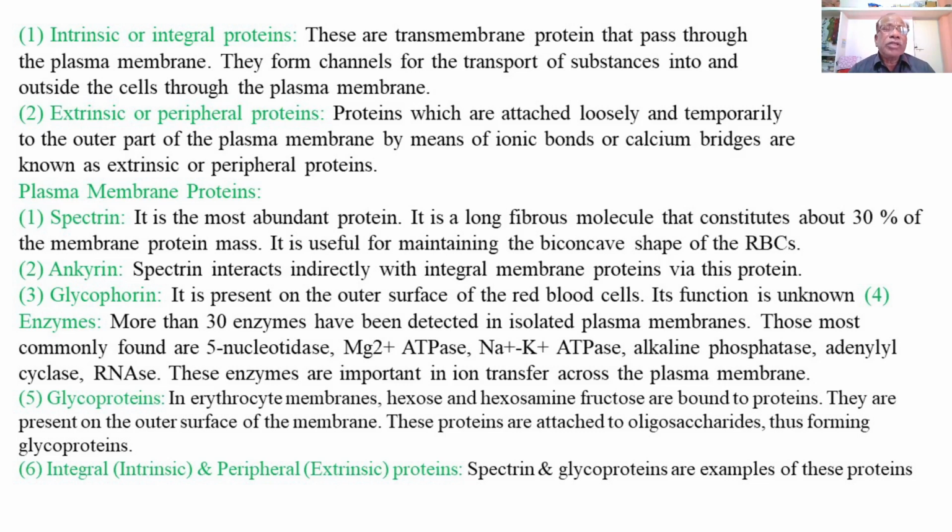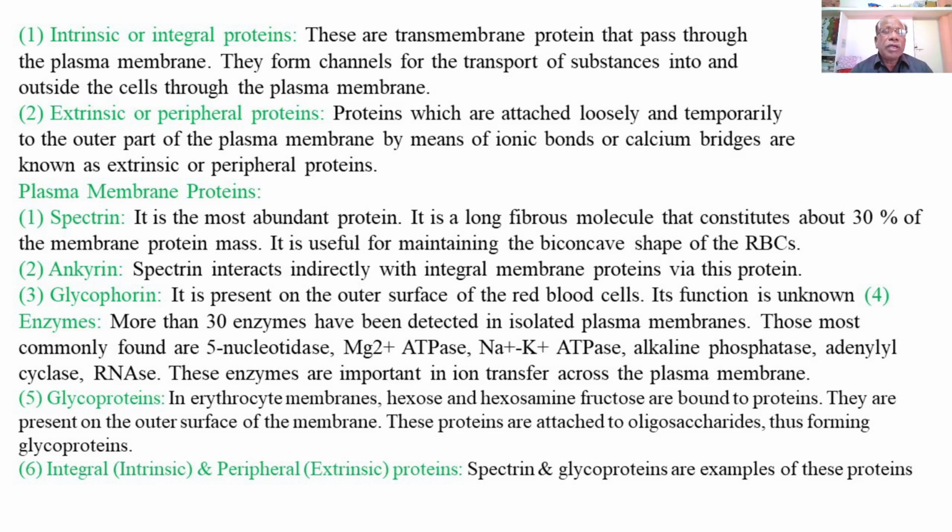Then the fifth type of proteins present in the plasma membrane are glycoproteins. In erythrocyte membranes, hexose and hexosamine, which are monosaccharides, are bound to the proteins to form glycoproteins.